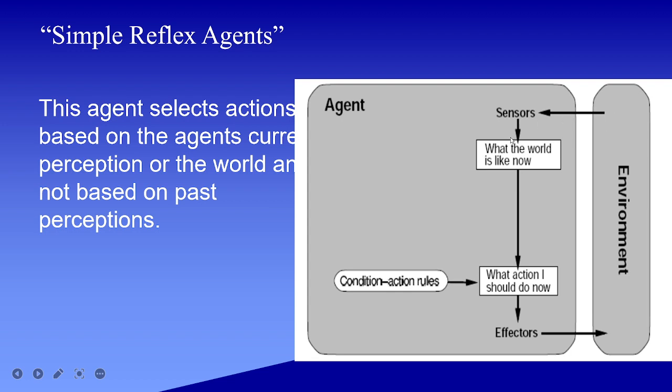For example, our hand is sensing that there's a hot pot on the gas. Then the question is: what exactly is the situation right now? Accordingly the action would be taken. The if and else conditions would be applied over here, and accordingly the effectors would take the action. So this is the simple reflex agent.